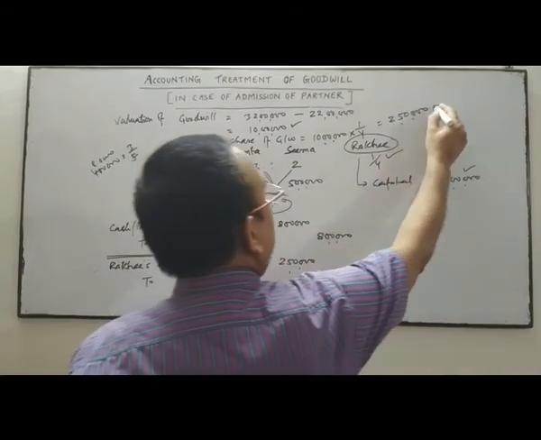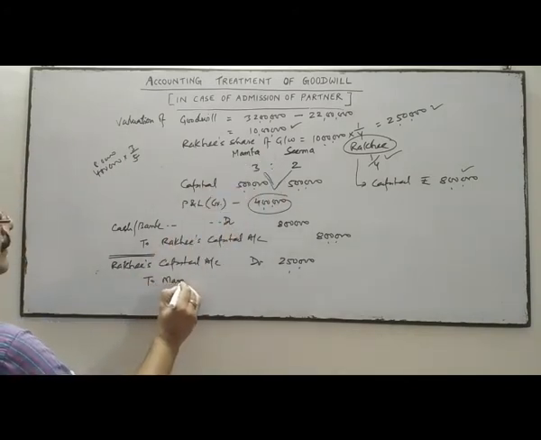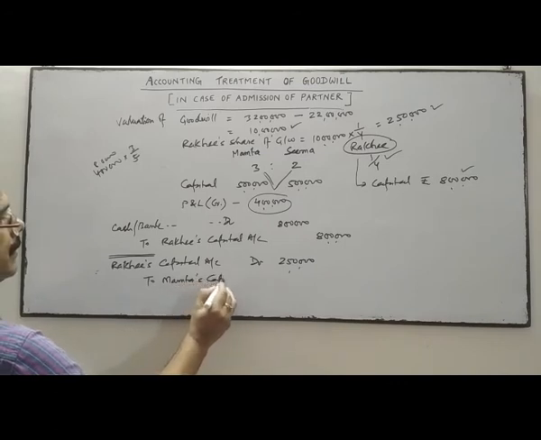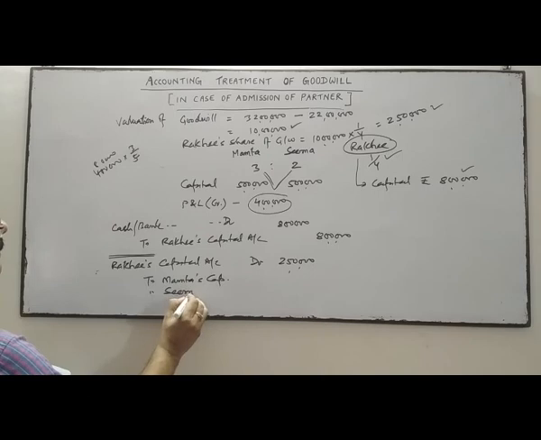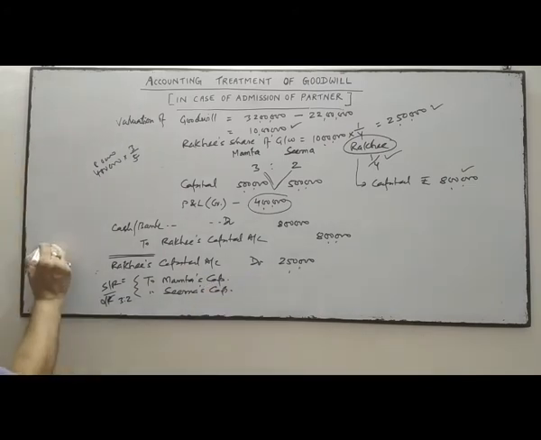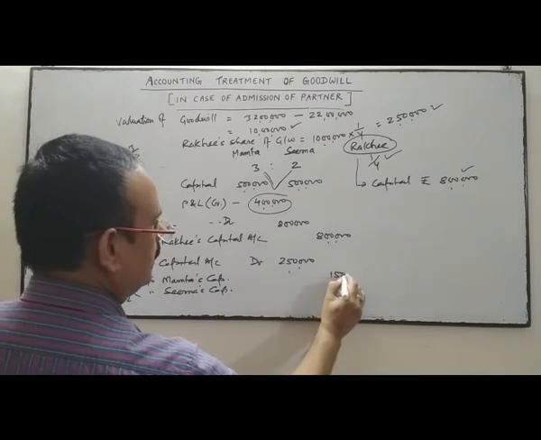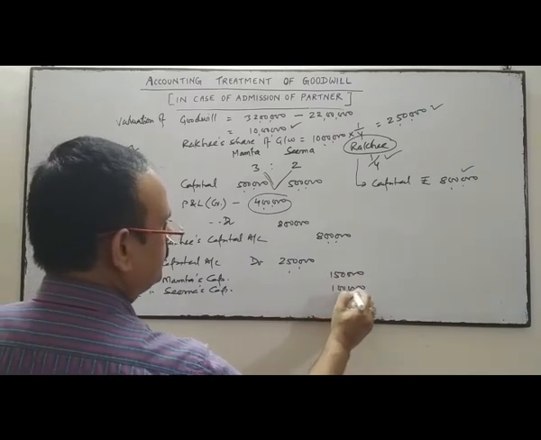This one will be transferred to the old partners, Mamta's capital and Seema's capital, in the sacrificing ratio. As the future ratio is not changed, old ratio and sacrificing ratio will be the same, that is 3:2. So this amount will be transferred in the ratio of 3:2. 2,50,000 into 3/5, 1,50,000 and 1 lakh respectively.